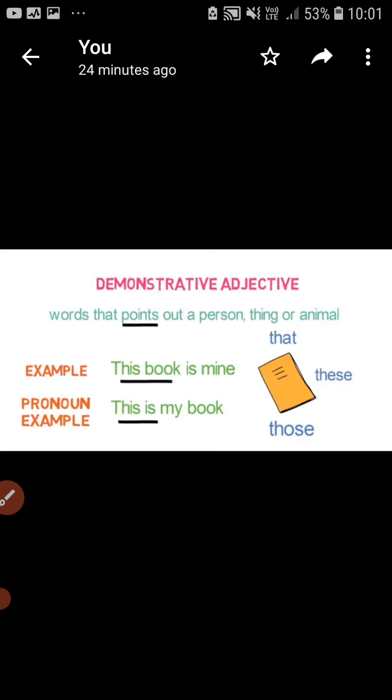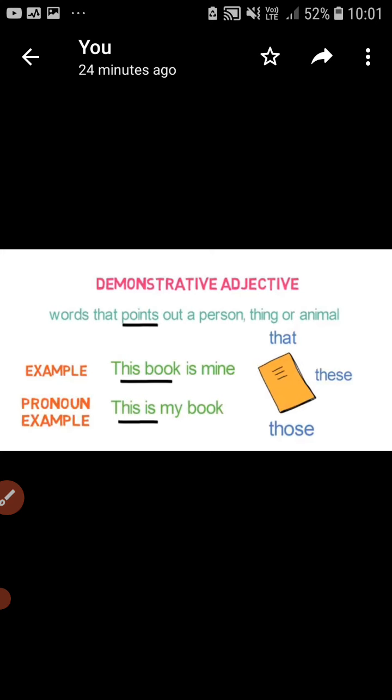Now the demonstrative adjective. Demonstrative adjectives are the words that point out a person, thing, or animal, like that, these, those, this. These words are called demonstrative adjectives. So there is also a demonstrative pronoun. So how do you differentiate that this word is used as a demonstrative pronoun and that word is used as a demonstrative adjective? So children, it's very simple to identify.